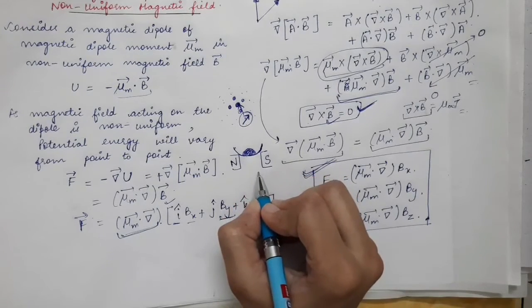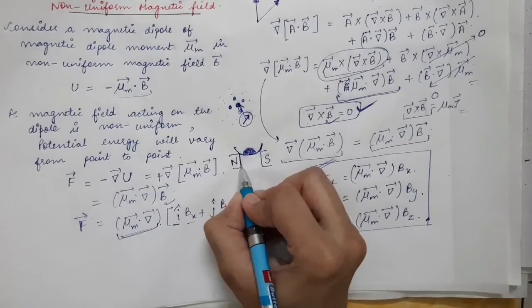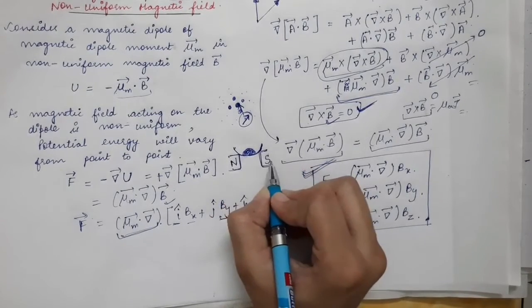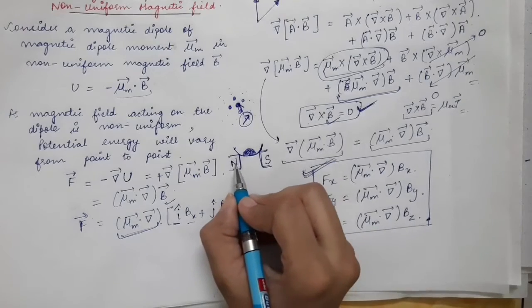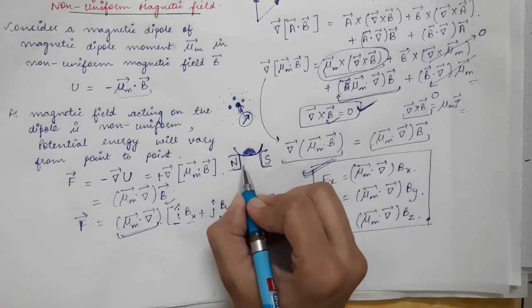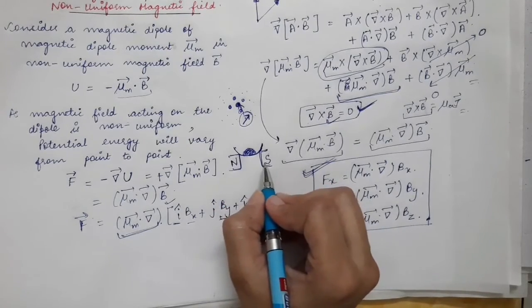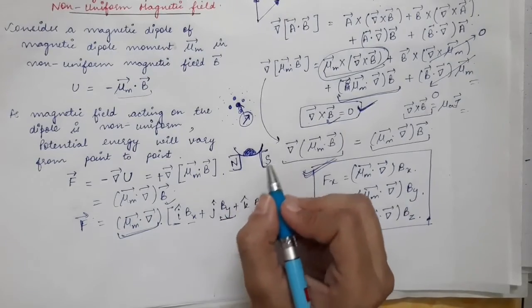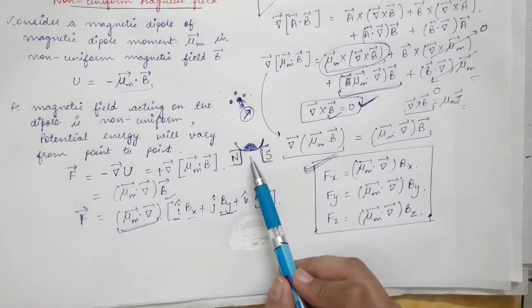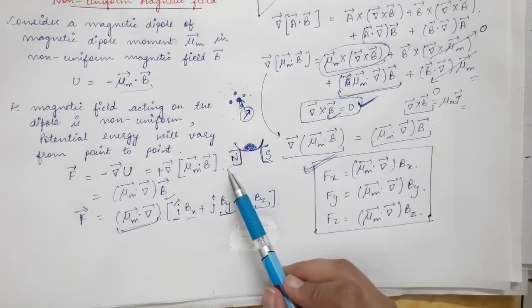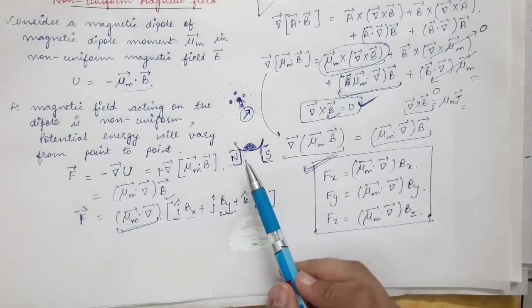So when you have such a system, means you have two poles, north and south pole, and you have a paramagnetic material. We know that around the north and south poles, magnetic field is stronger. The magnetic field is stronger close to the poles and weaker away from the poles.